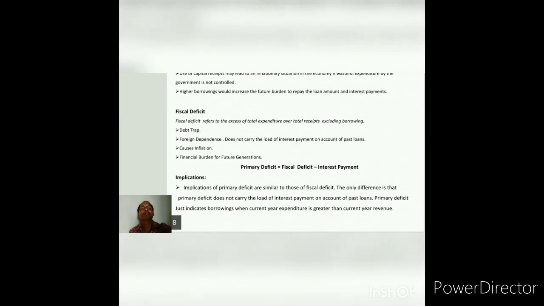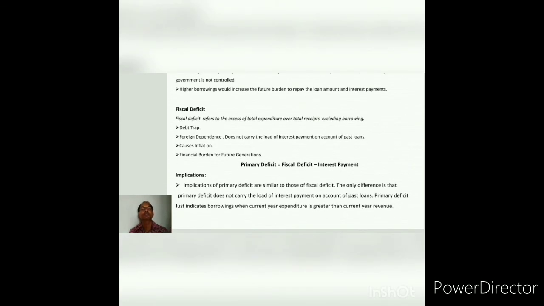The use of capital receipts may also lead to an inflationary situation in the economy, and higher borrowing would lead to an increase in the future burden of repayment of loans and interest payments also. Now we are coming to fiscal deficit. Fiscal deficit refers to the excess of total expenditure over total receipts excluding borrowings. Its implications: it will lead to a debt trap and foreign dependence. It will cause an inflationary situation in the economy. There will be a financial burden for future generations also. These are the implications of fiscal deficit.